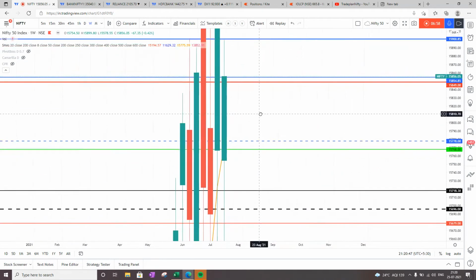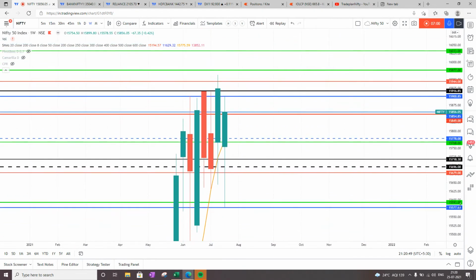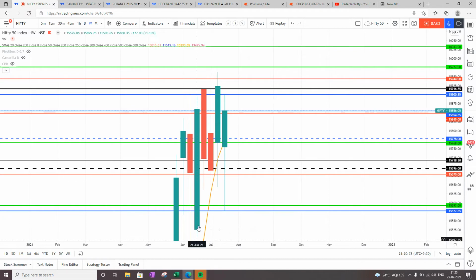When we look into Nifty on a weekly chart, what we see is that the 8 bar moving average has come up, and it is at 15,750. So the 15,750 zone will act as a very strong support, and on a weekly basis it is definitely an uptrend. Here we can clearly see that on a weekly basis the market is in consolidation between 15,600 and 15,900, which is a combination of my magical black and blue line.